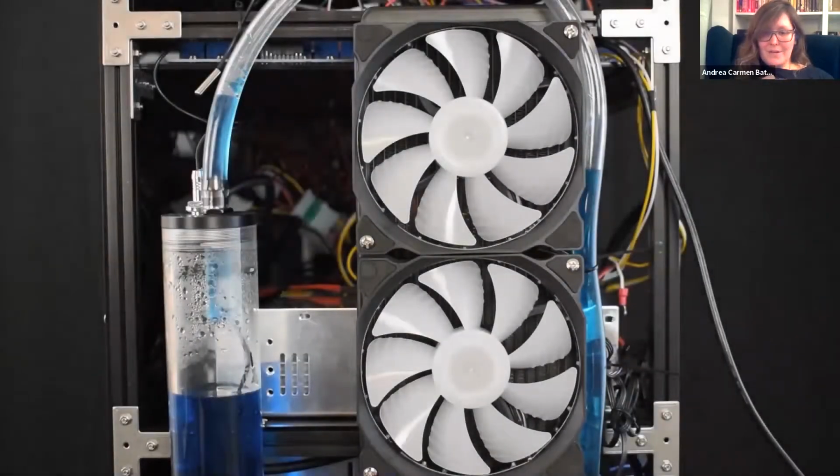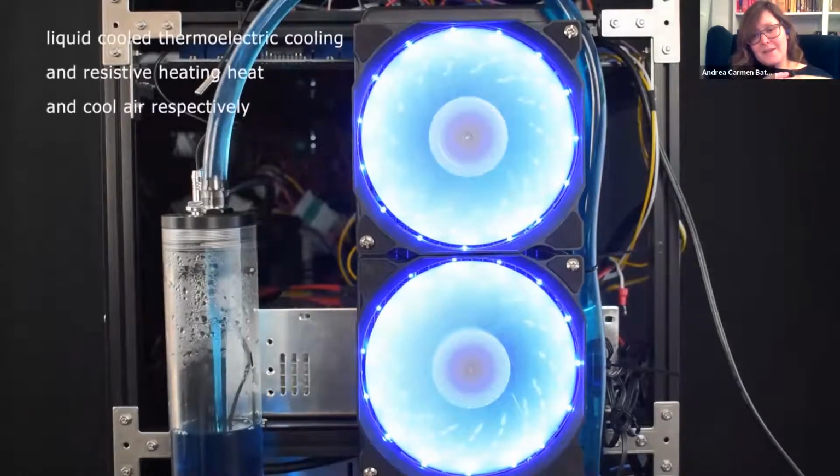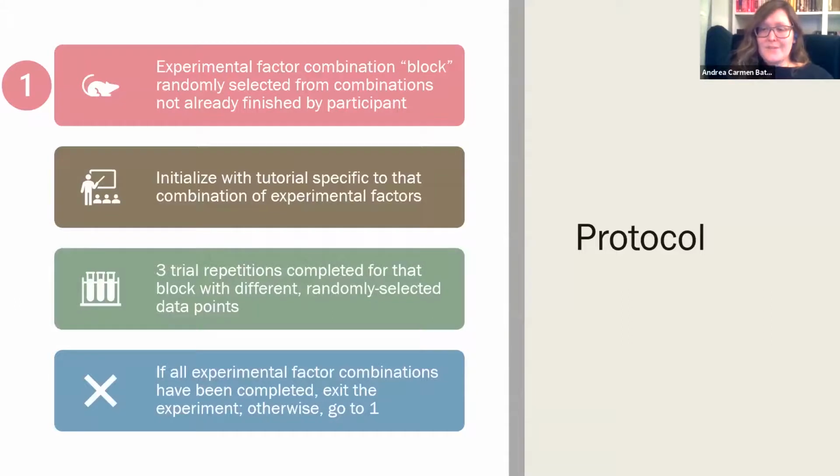The control tower walked the user through the experiment, first presenting them with a tutorial and then asking them 3 questions per experimental factor combination. Once participants were introduced to the study, they began the sessions with blocks of experimental factor combinations, so a combination of one olfactory channel and one data type that were randomly selected by Biswaksen 2.0.